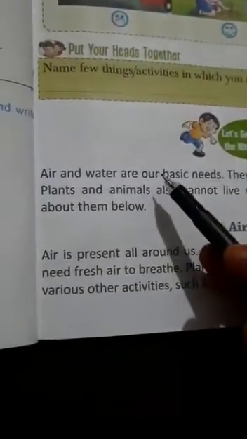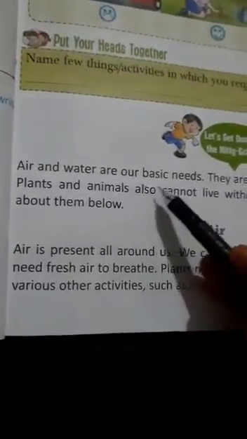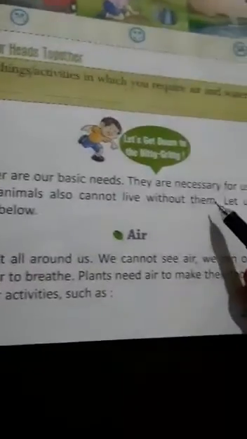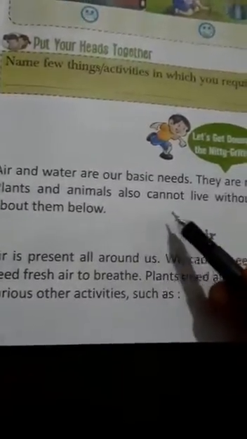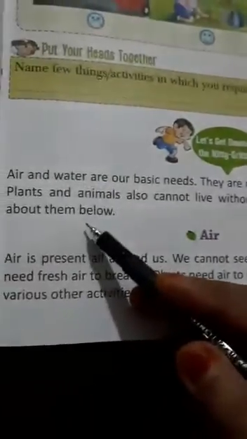Lesson is air and water. In this lesson we will know about this. Air and water are our basic needs. They are necessary for us to stay alive. Plants and animals also cannot live without them. Let us learn more about them below.